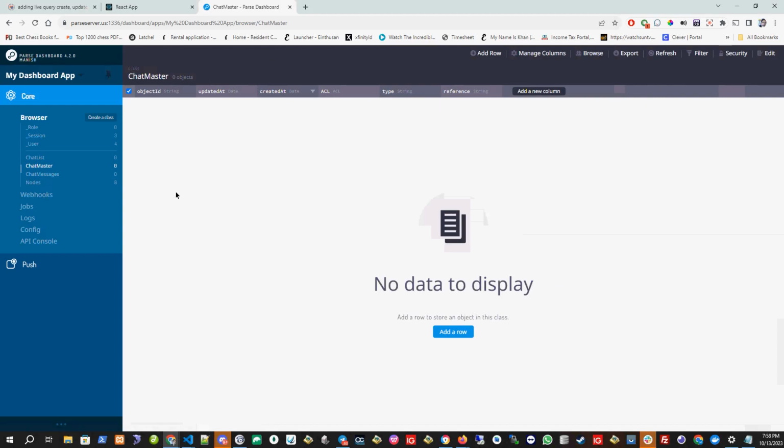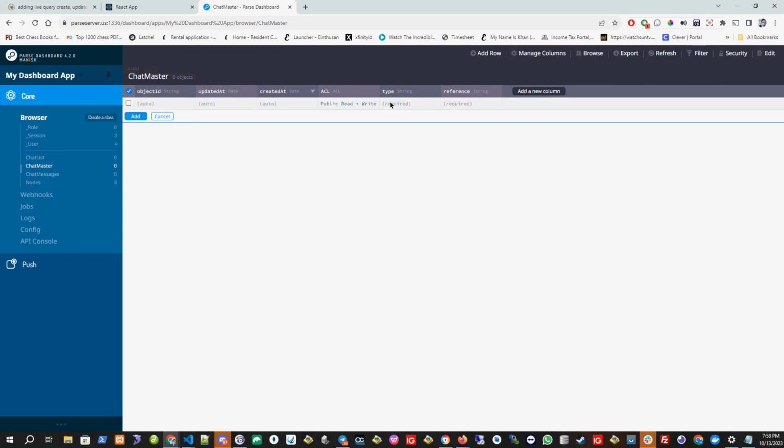So let's go to the master table. I'm doing it manually first, and then we will write the code to do the same thing. So I will add one row here, and the type I will put as private, because this is a private chat.